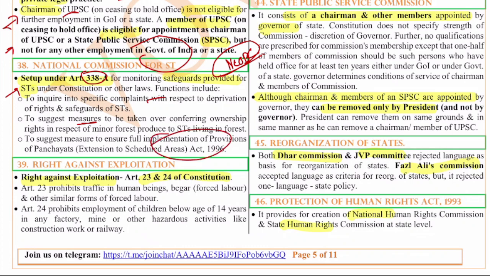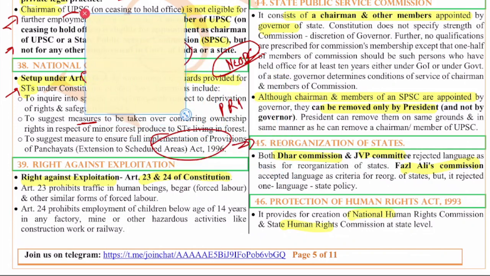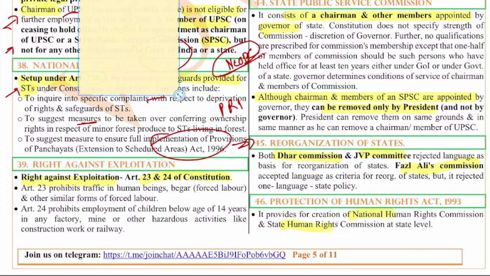We all know that we have the 73rd Amendment Act dealing with Panchayati Raj, the PRIs. But the issue is that these PRI institutions are not applicable to the tribal areas. So for the tribal areas specifically, we had another law called the PESA Act, the Panchayats Extension to Scheduled Areas Act of 1996. Sorry, this is 1996, the PESA Act. This PESA Act basically ensures that the 73rd Amendment Act, that is the panchayats, are also applicable to the tribal areas. That is why this came into picture.